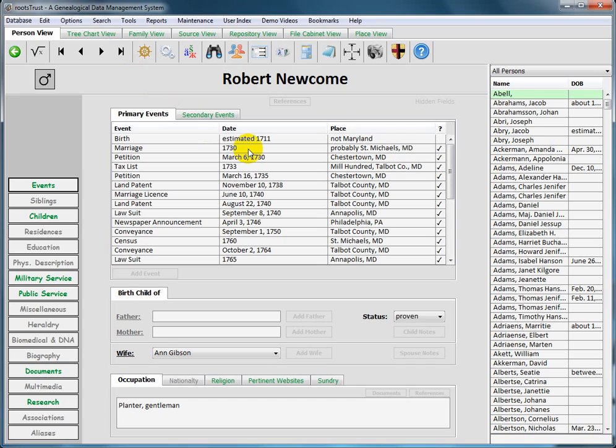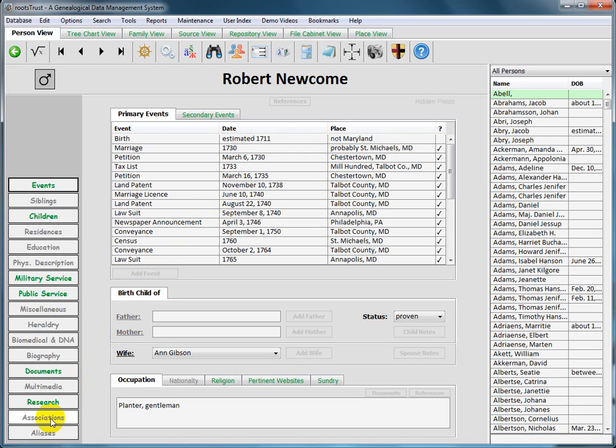And here we have Robert Newcomb, one of my ancestors, who acquired a considerable amount of land by marrying a widow around 1730 in Talbot County, Maryland. His name and that of a Thomas Newcomb appeared on property tax records for some of this land for several years, where they were listed as the heirs of Thomas Newcomb. I therefore assumed they were brothers, but have never been able to prove that. So I linked them as possible kin in an association. Let's set up that association.